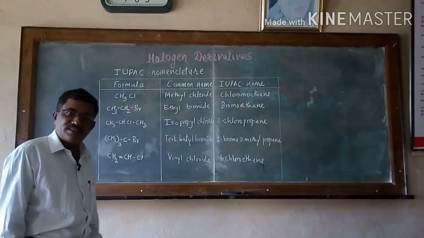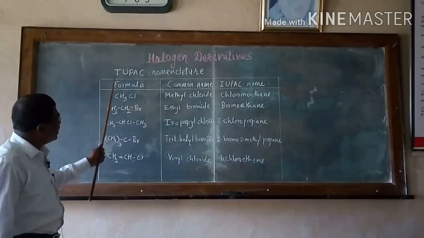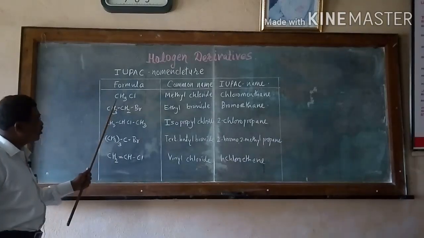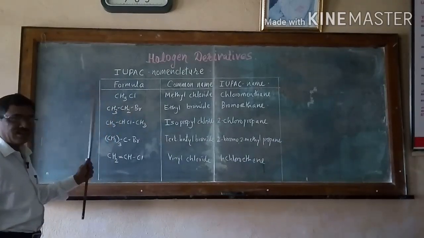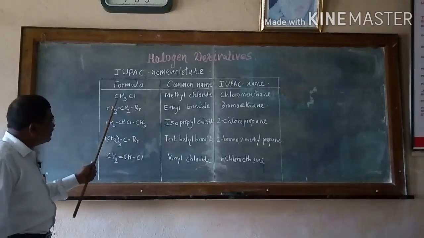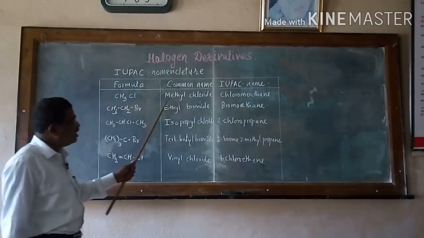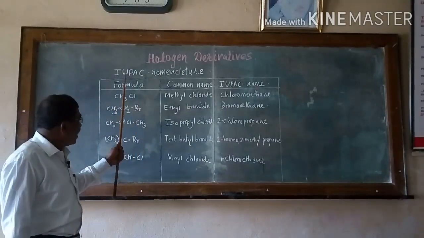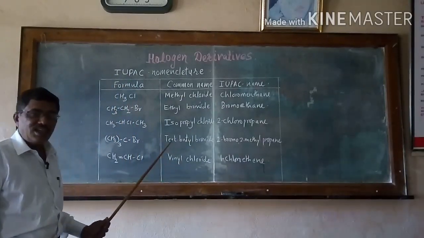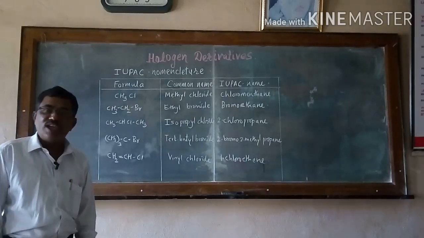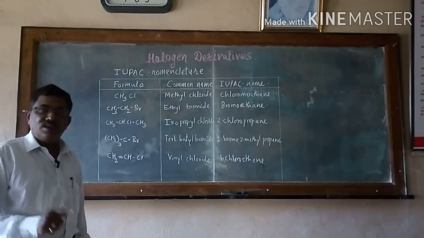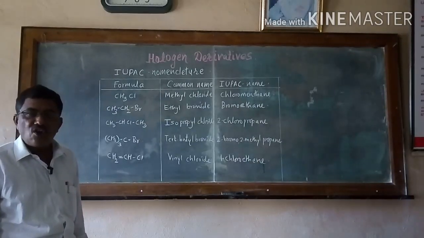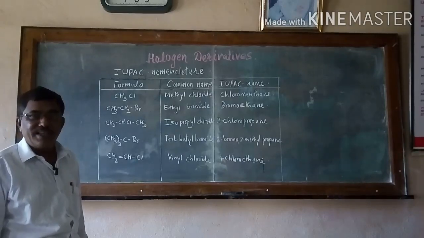I have written here some examples. See here IUPAC nomenclature in halogen derivatives. I have taken a first example, that is CH3Cl. It is a tabulation. This CH3Cl, its common name is methyl chloride. But in the IUPAC nomenclature system, the name has been given. The first rule we know is to give the numbering of the carbons present in the carbon chain. That is the longest chain of the carbon, which will be the parent name.